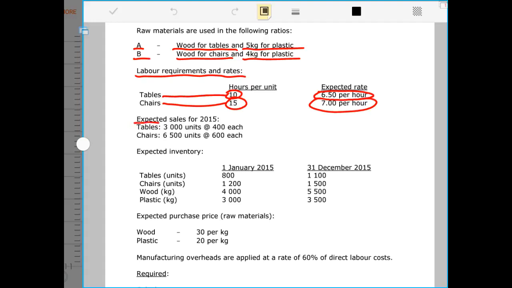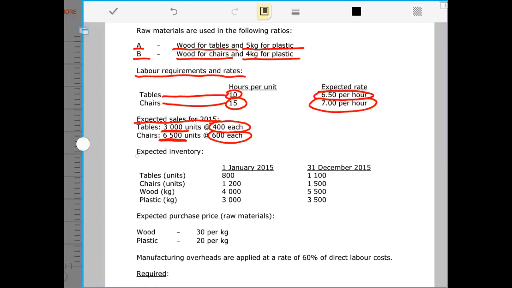The expected sales for tables is 3,000 tables, and each table is expected to be sold at 400 Rand each, and we expect to sell 6,500 chairs, and each chair is expected to sell at 600 Rand each.